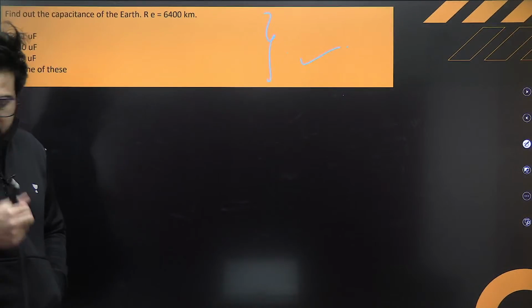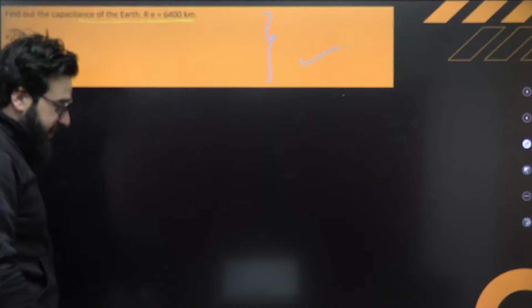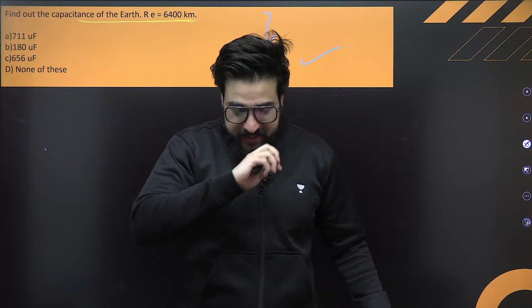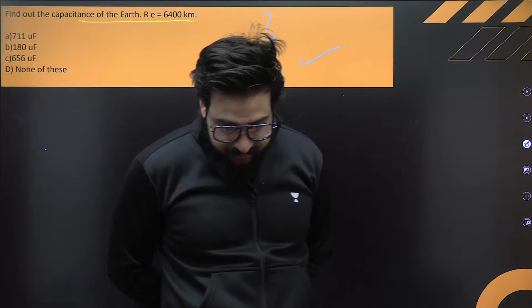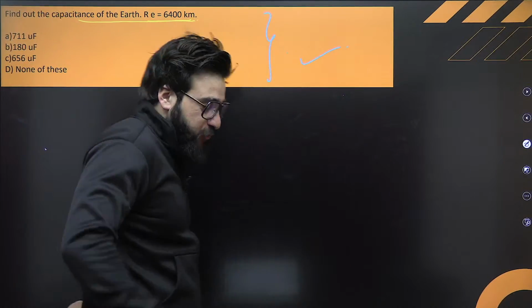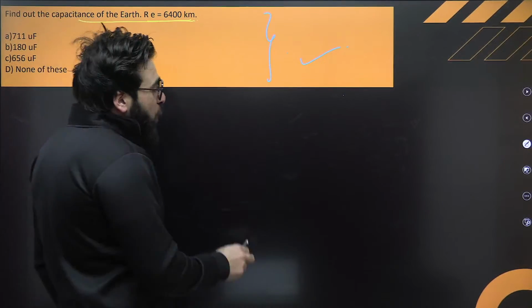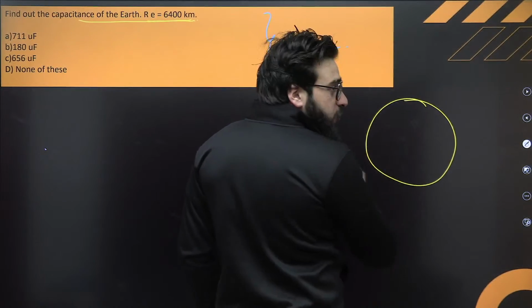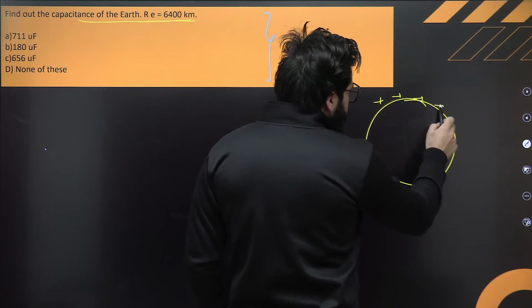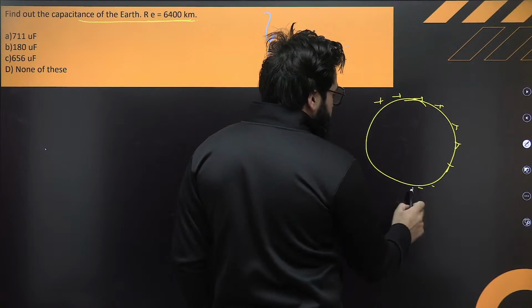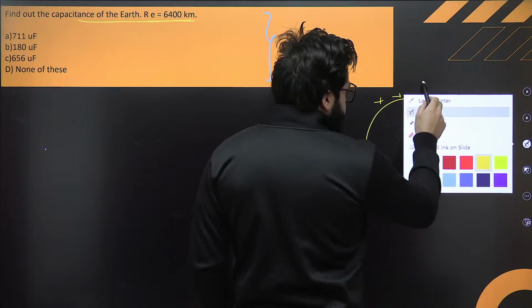Listen to me very carefully. Find out the capacitance of Earth. Radius of Earth is given. We'll say, sir, Earth is basically, we consider it as a spherical capacitor. It's spherical in shape. Okay, let me just show you. If we talk about a spherical capacitor over here, for example, the charge is placed over here, something like this. Charge is stored exactly. This is a spherical capacitor.